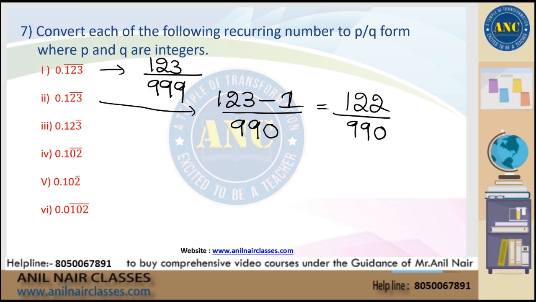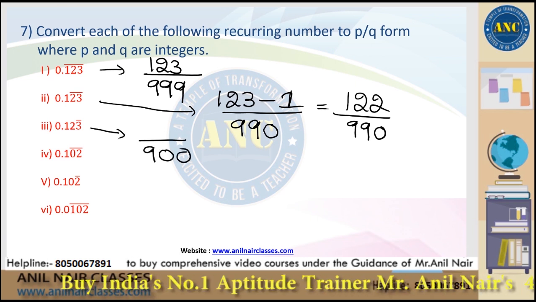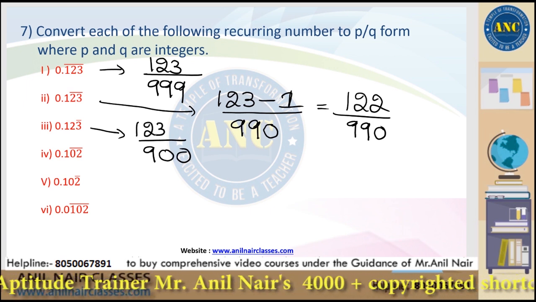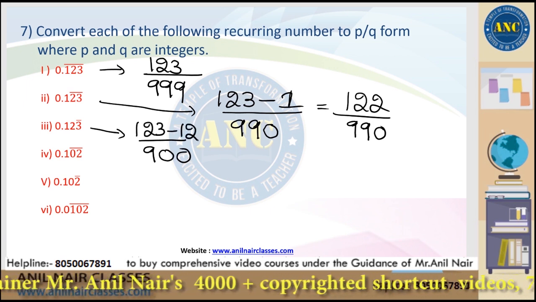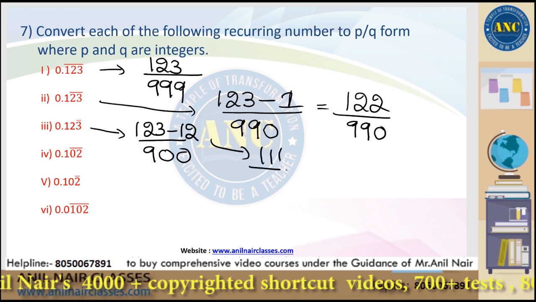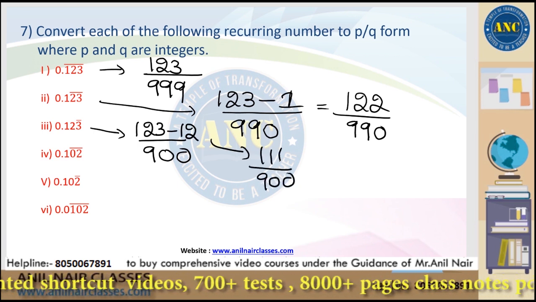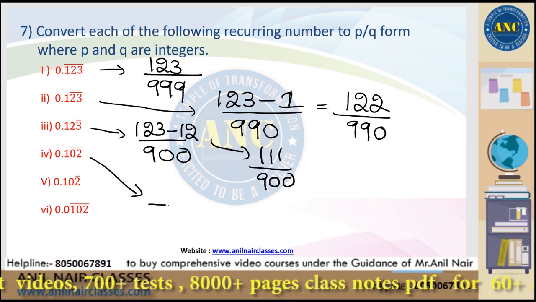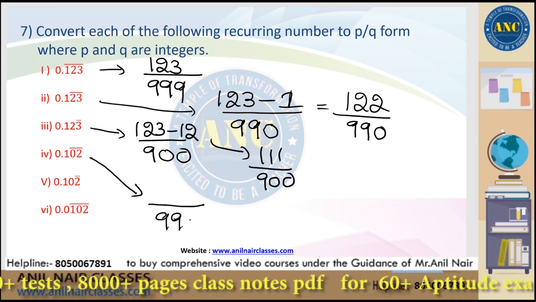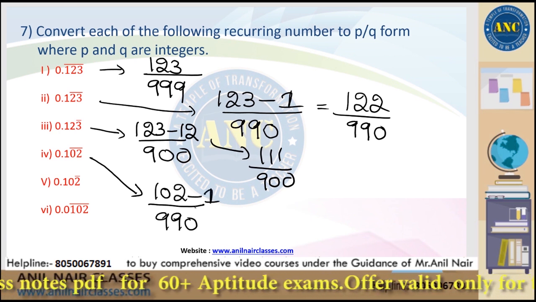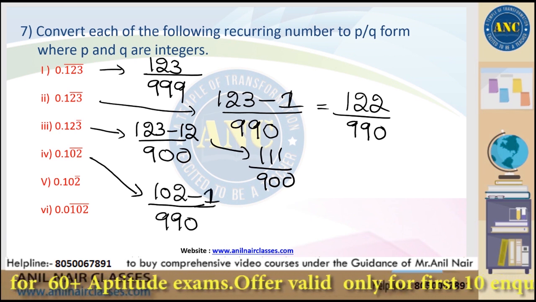Third one, 0.123, bar is present on 1 digit, so 9. Bar is not present on 2 digits, so 00. Original number is 123. 12 does not have bar, so answer is 111 by 900. Fourth one, bar is present on 2 digits, so 990. Original number is 102. 1 is subtracted. Are you all with me?